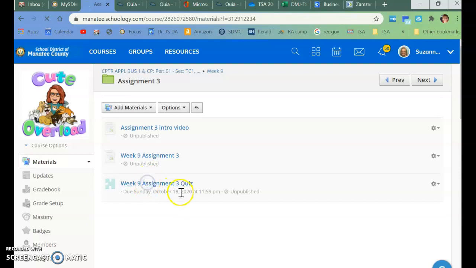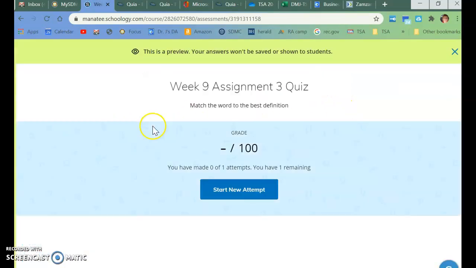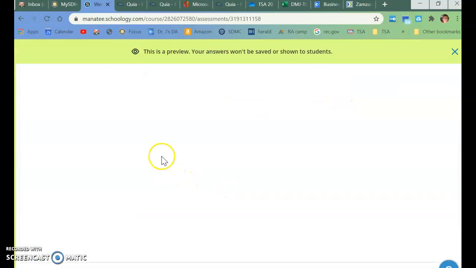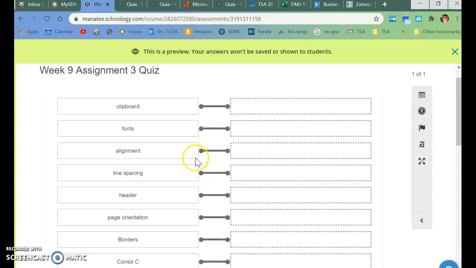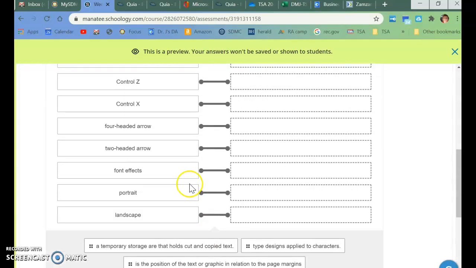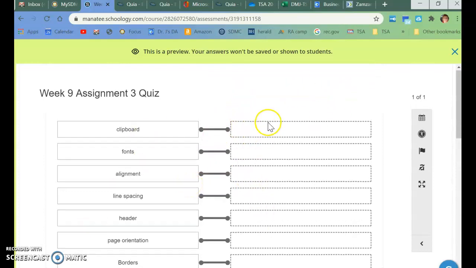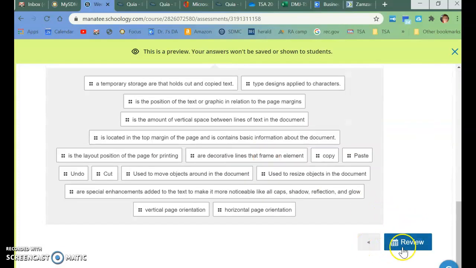And basically, you're just going to go here and click. You guys won't have preview, but you're going to start a new attempt. And it is matching. If you look at the bottom, there are all of the answers. And you just drag them into here. When you're done, you hit review and then you hit submit.